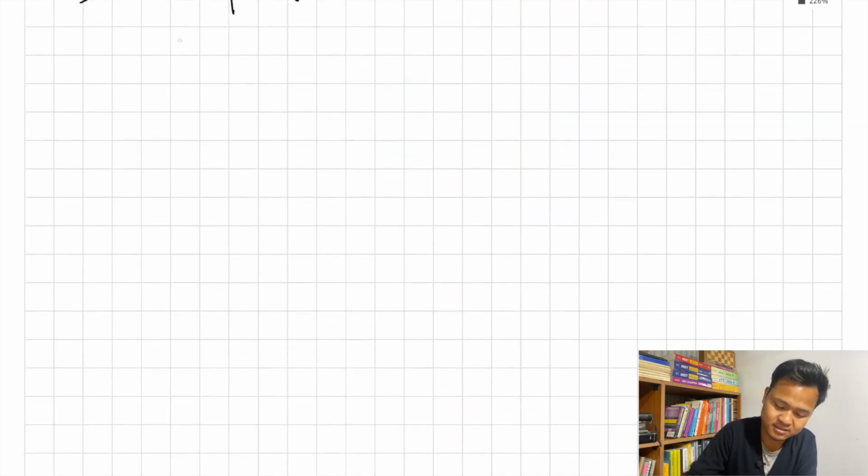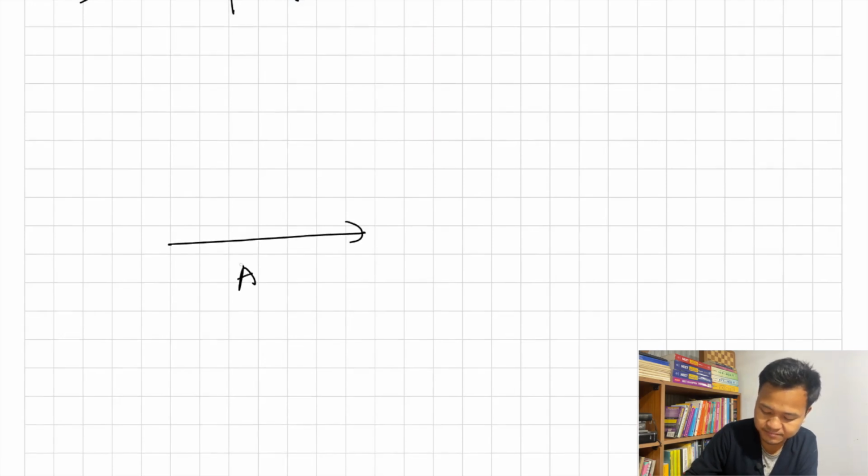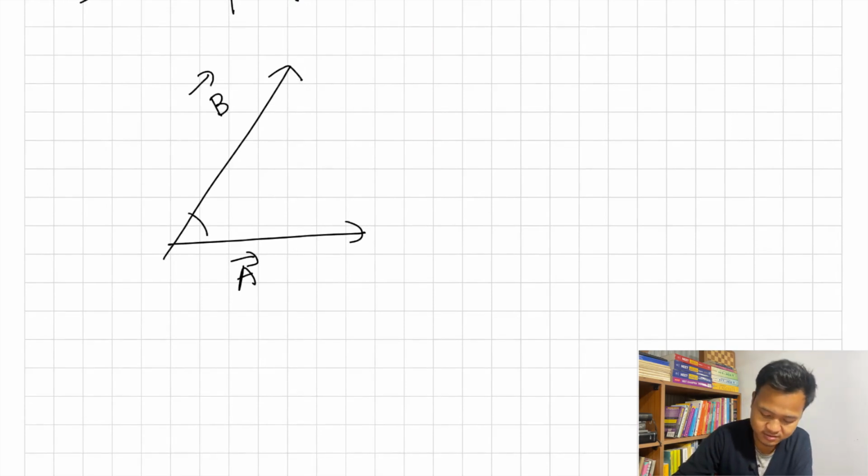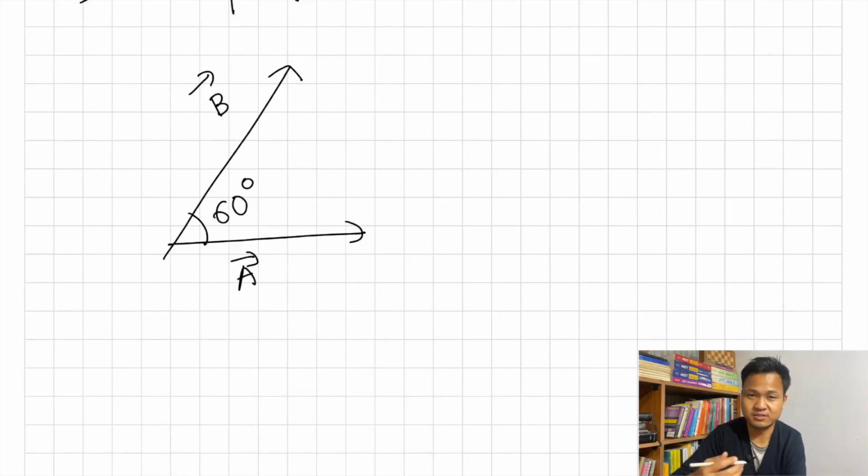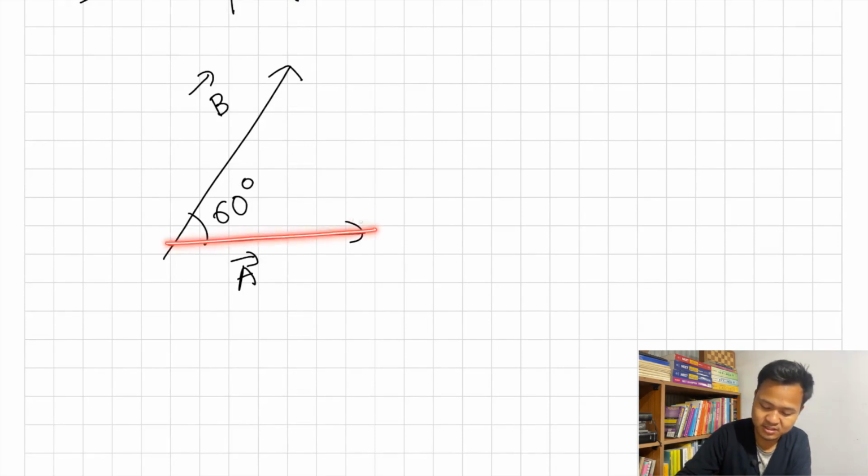Next, angle between any two vectors. Now suppose I have a vector A and I have another vector B. Let's say there is an angle of 60 degrees. If I ask you what is the angle between these two vectors, you will say 60, because I have one vector like this, another vector like this, and the angle between them is 60.